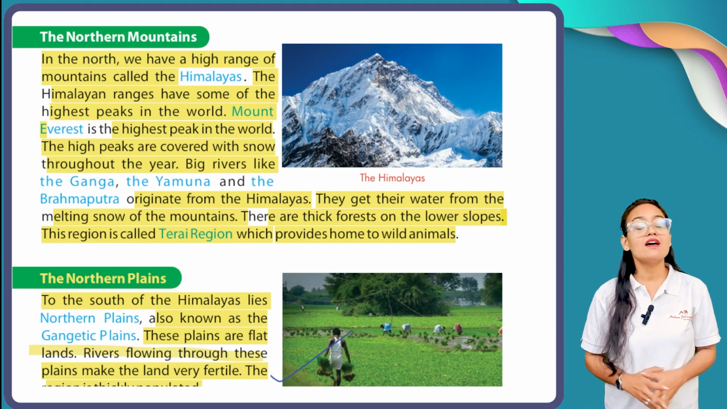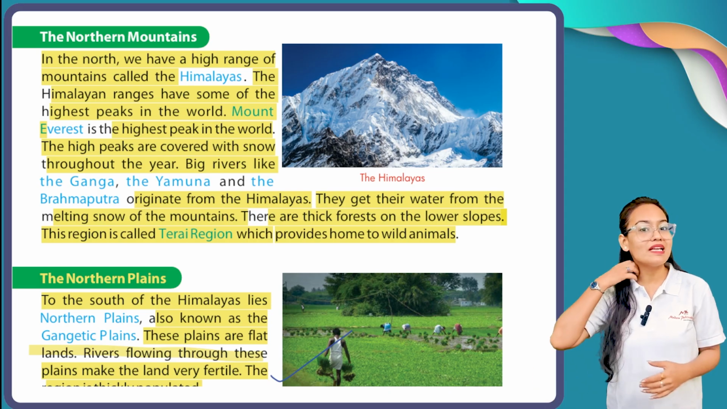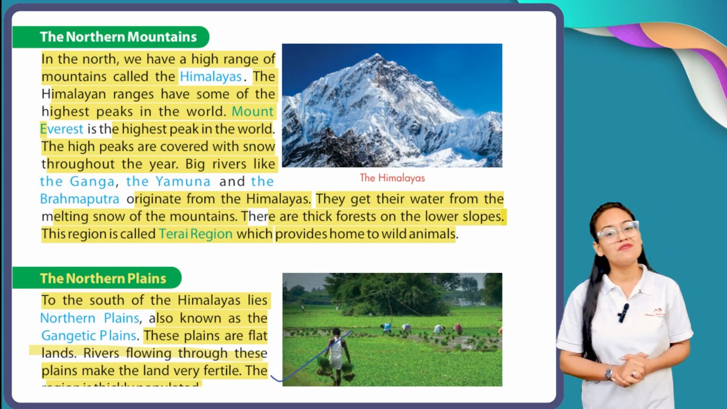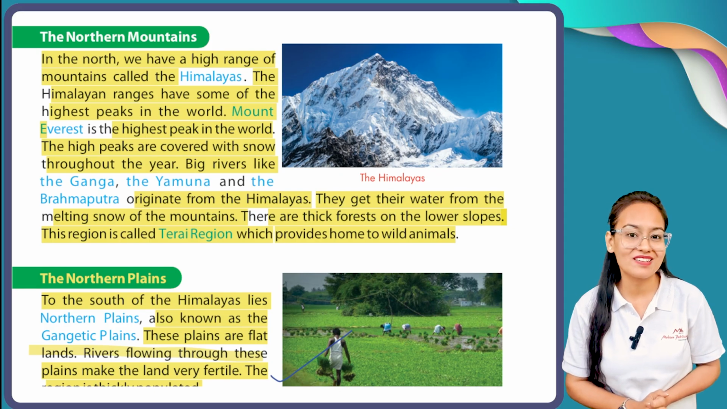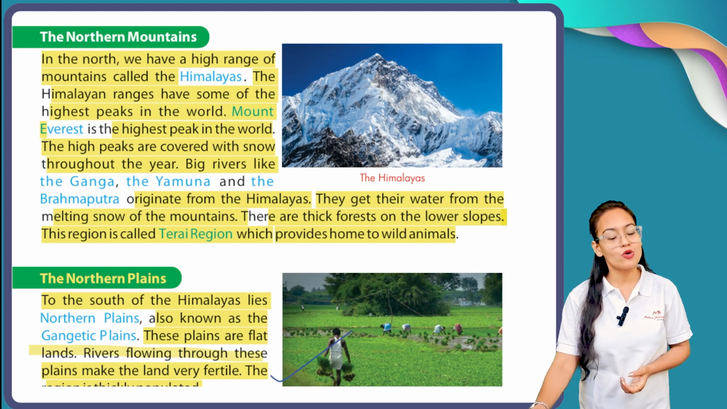Here a very large number of people live. Why do people live here in such a huge amount? Because these areas are suitable for farming. Okay, so this is all about the northern plain.